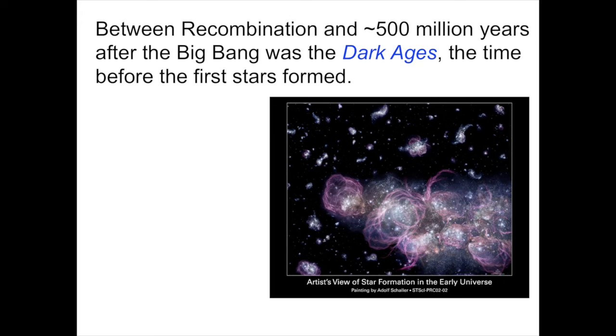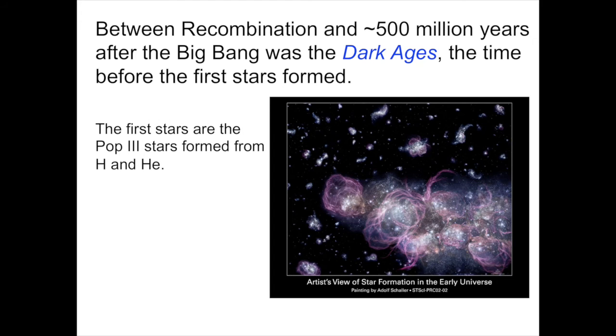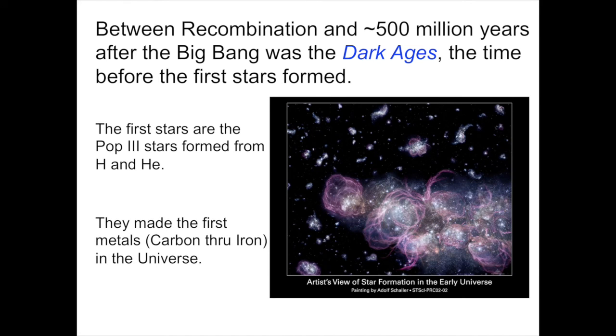Gas clouds were forming, but gravity had not yet collapsed them to the point that they were dense enough and cold enough to begin the fragmentation and formation of stars. We're not sure exactly when conditions became just right for the formation of the first generation of stars, and indeed, the first generation of stars would have been the population 3 stars, formed from gas that was essentially pure hydrogen and helium in the proportions of about 23% helium and 77% hydrogen, with the bare tracings of deuterium and lithium and some later elements. But when these stars formed, they made the very first metals.